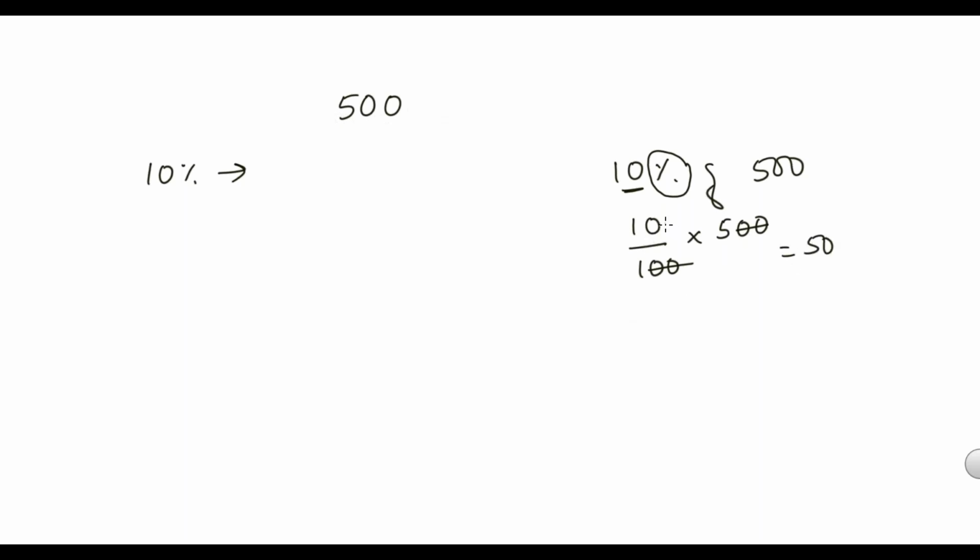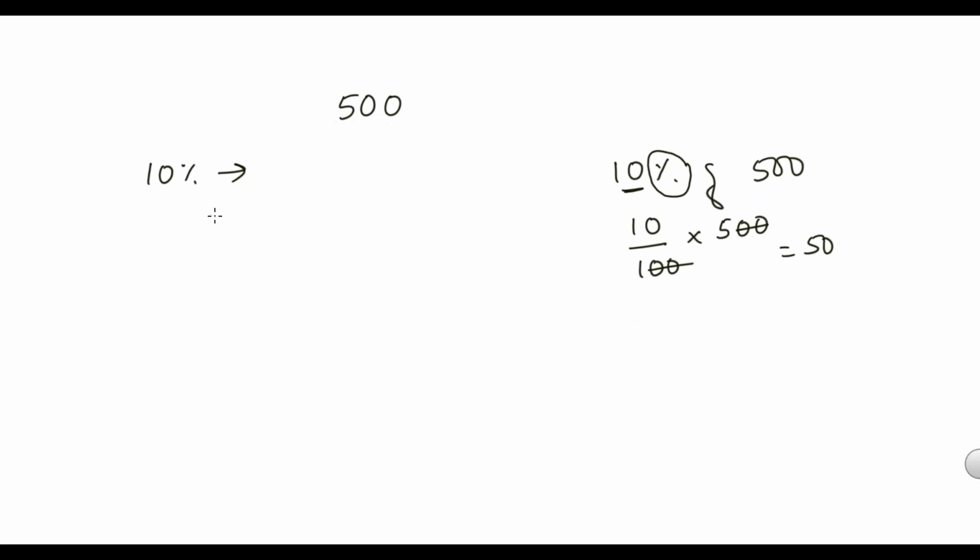See, converting percentage to fraction, again I have to explain that. 10% of 500. 10% always means 10 by 100. Just like from fraction to percentage we multiply by 100, similarly, if you are removing the percentage symbol and converting into a fraction, then percentage always represents divided by 100. 10% is nothing but 10 by 100. So 10 by 100 into 500. Zeros and zeros we can cancel, that is 50. We can say 10% of 500 is 50.